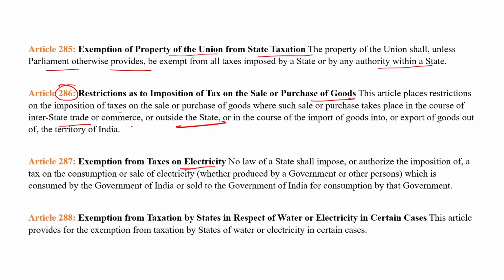Okay, next, 288 is exemption from taxation by the state in respect of water or electricity in certain cases. So it explains the exemption from taxation by the state in respect of water or electricity in certain cases.